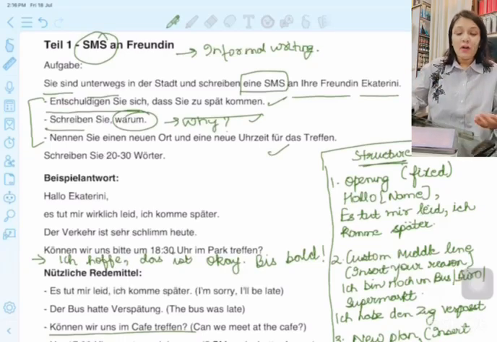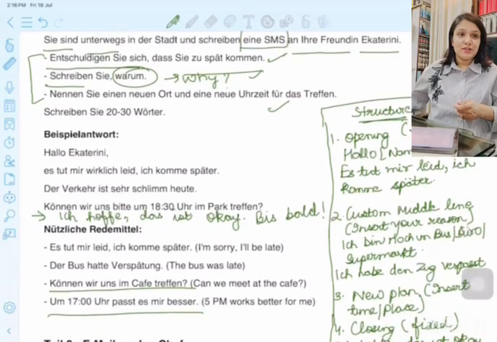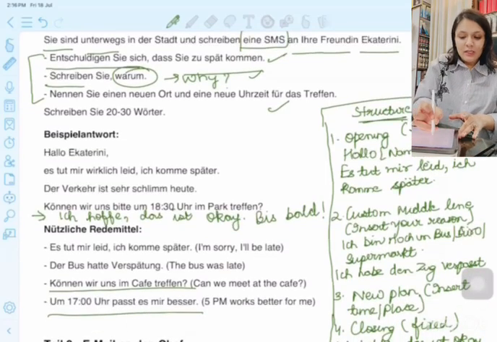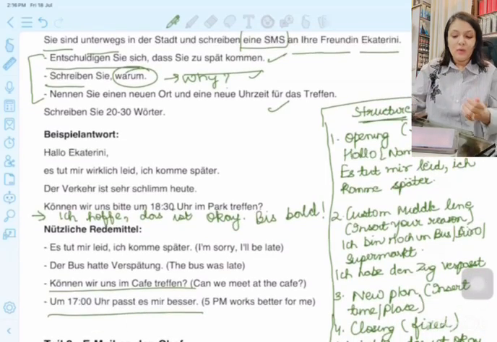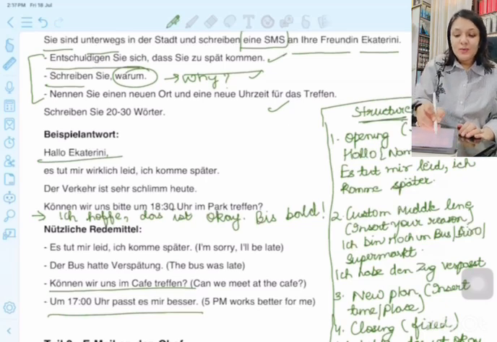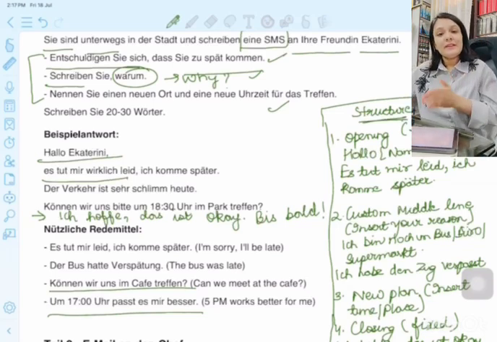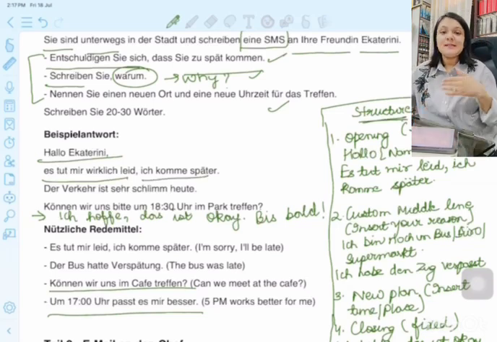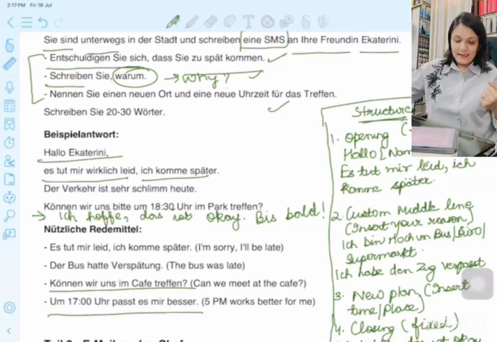If I talk about the sample answer for this question, it would start with hello, your friend's name, hello Ekaterini. Then it was asked that you have to first apologize, that you are being late. So, es tut mir wirklich leid, I am sorry, ich komme später. Es tut mir wirklich leid, ich komme später means I am sorry that I am coming late.